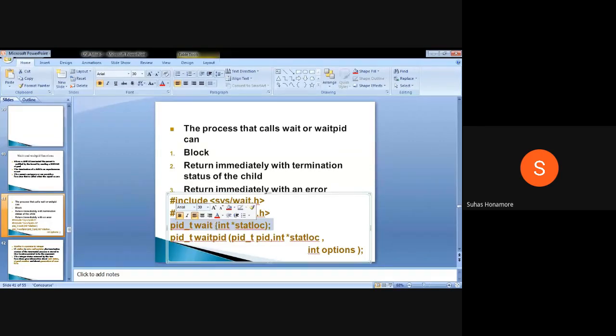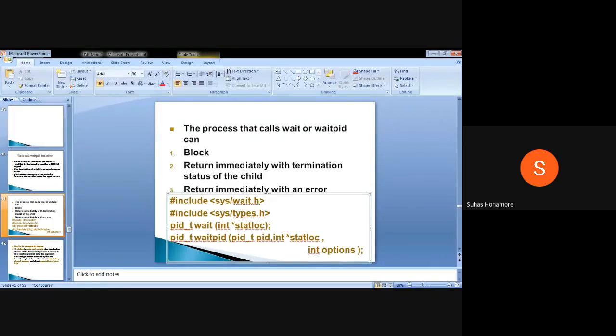Okay, so normally the parent will block itself and wait for a child to terminate. When the child gets terminated, it will return a status inside this variable. Whenever you are in a parent and calling this wait function, you have to pass the address of one variable where you want to get the status. Here this is stat_loc, the status location, where you want to get your actual status.